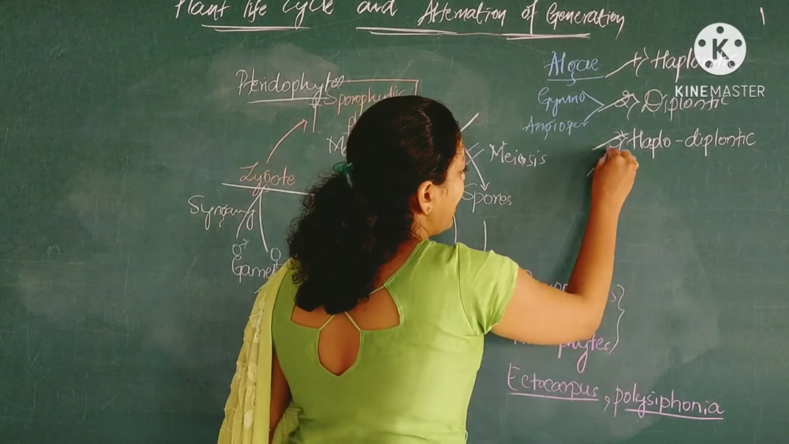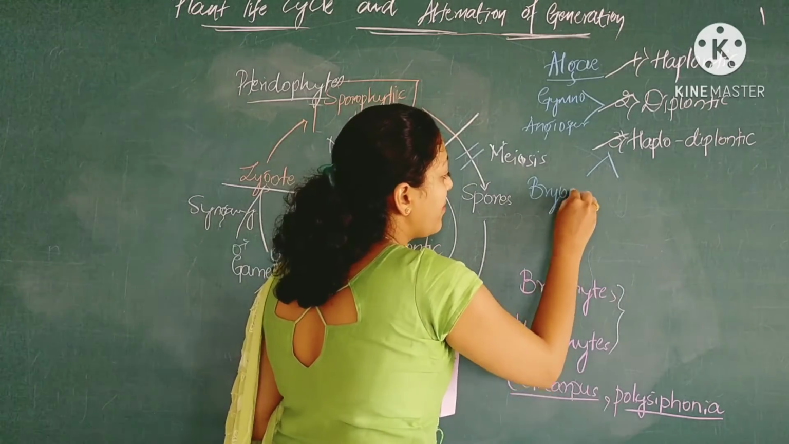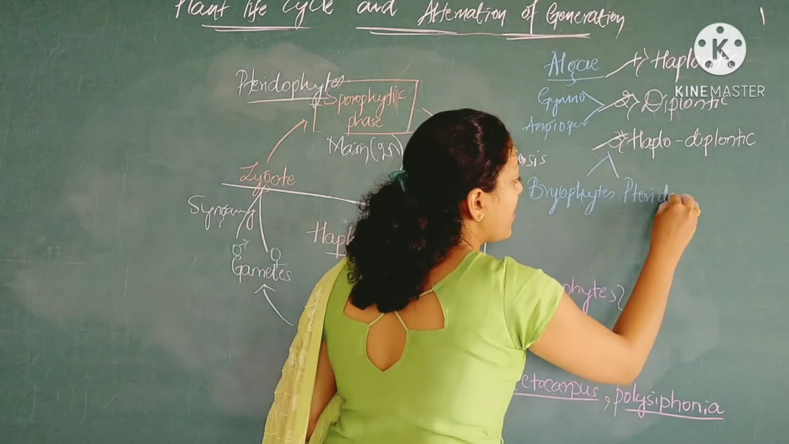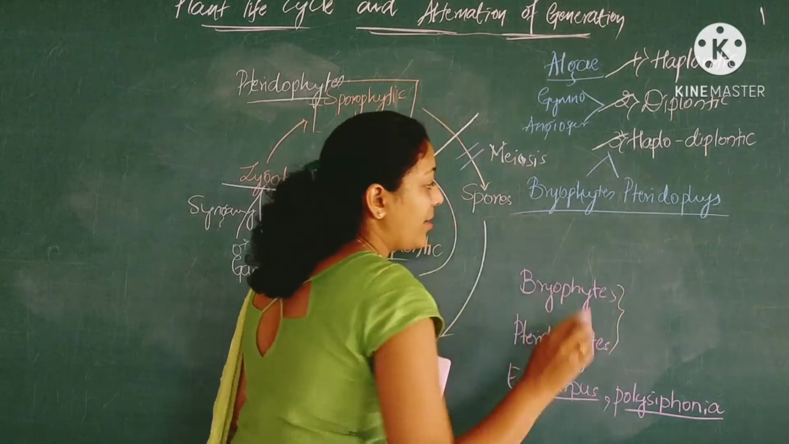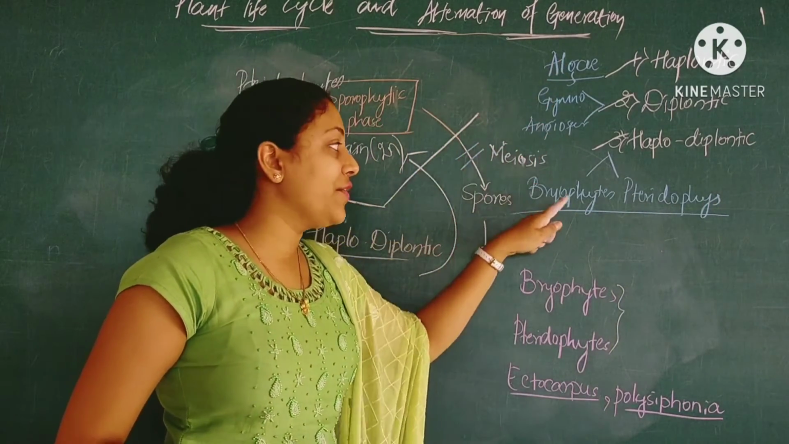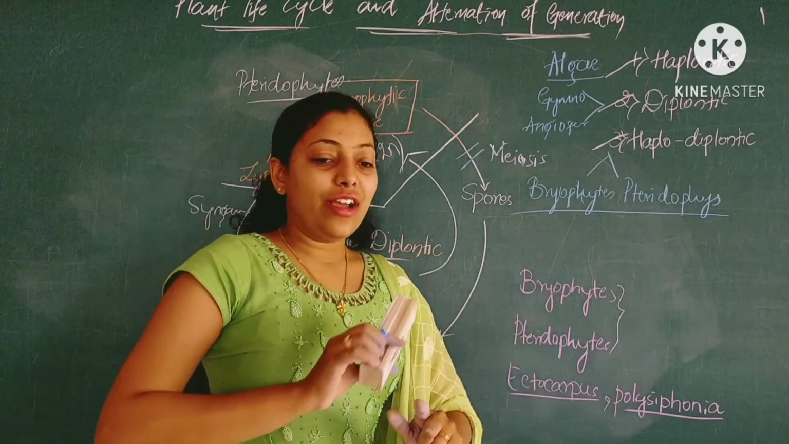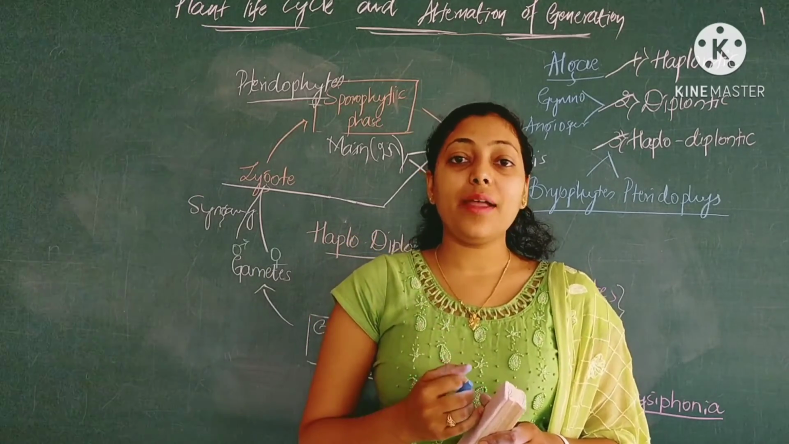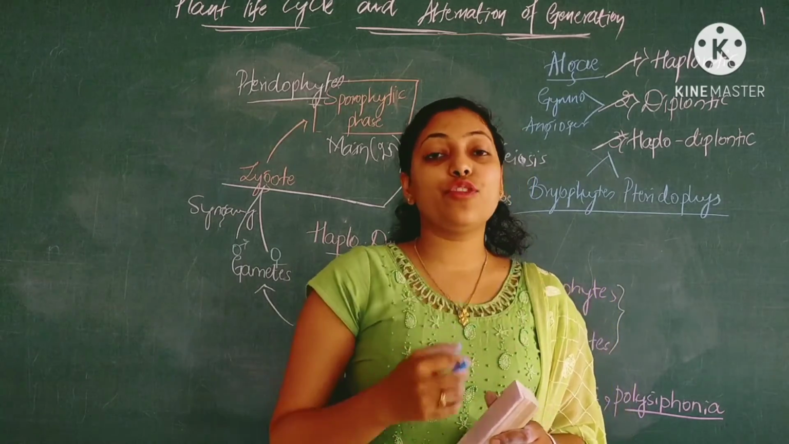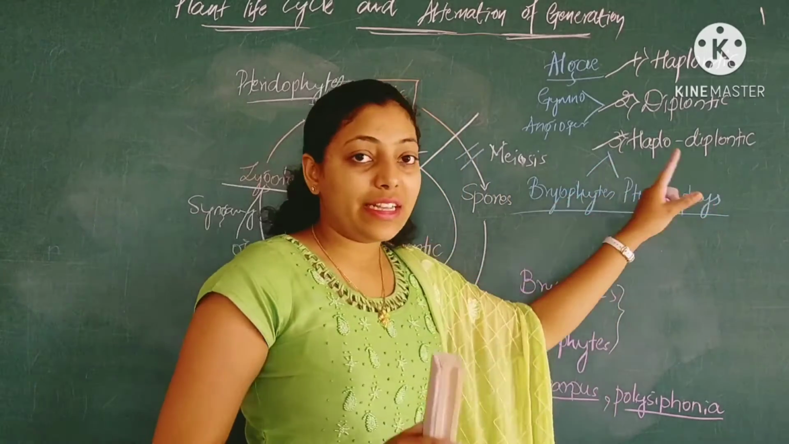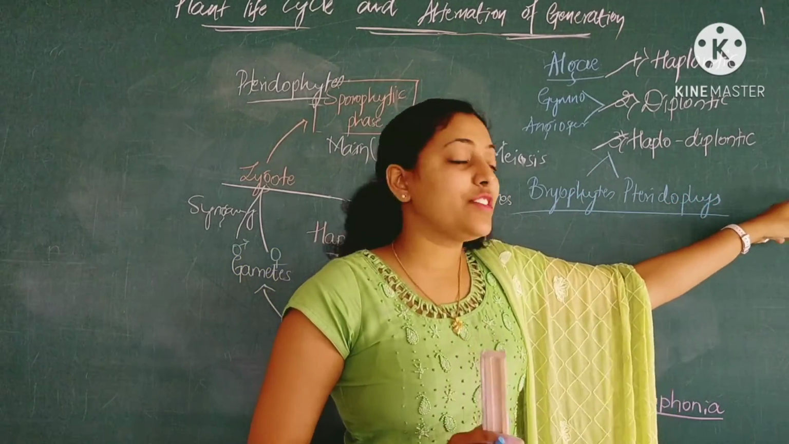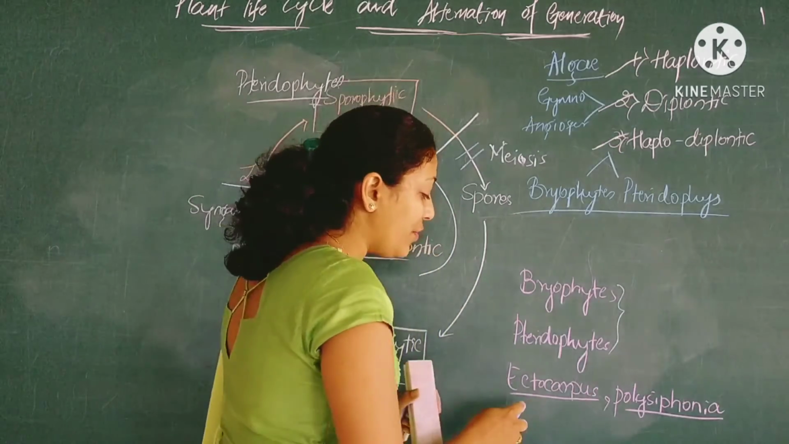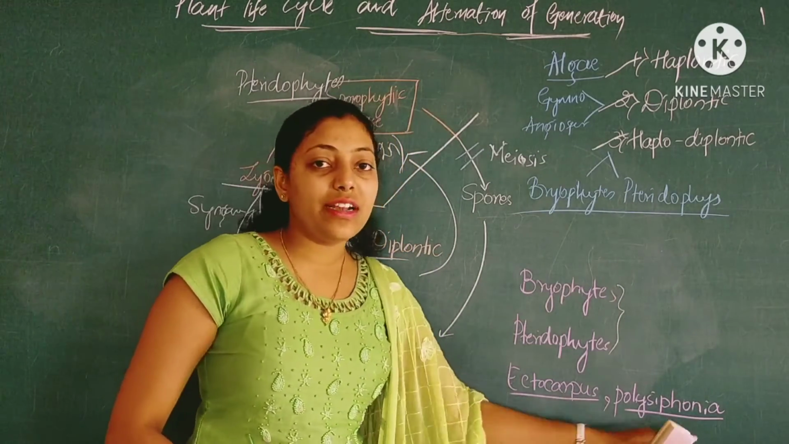Coming back to haplodiplontic life cycle, wherein we see equal distribution of haploid stage and diploid stage, we find it in case of bryophytes and pteridophytes majorly. This is how we can find all the divisions of the plant kingdom alternately showing different stages of life cycle: haplontic life cycle found in algae, diplontic life cycle found in gymnosperms and angiosperms, and haplodiplontic, equal distribution of haploid and diploid stage, seen in bryophytes and pteridophytes to a vast extent, and to a smaller extent in algae such as ectocarpus and polysiphonia.